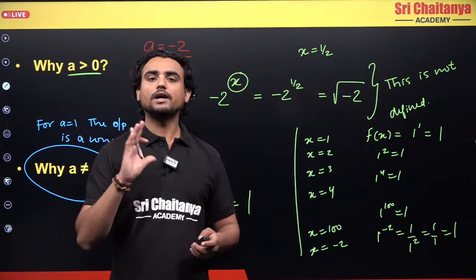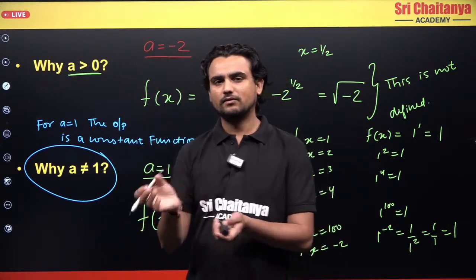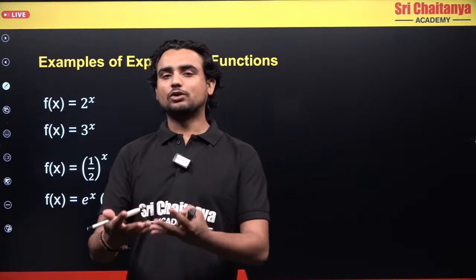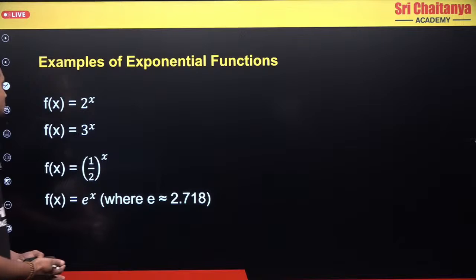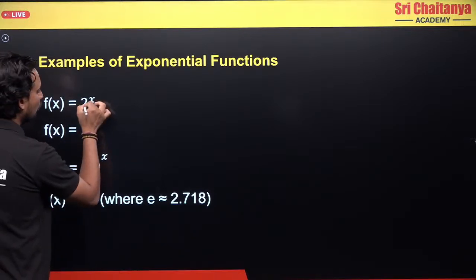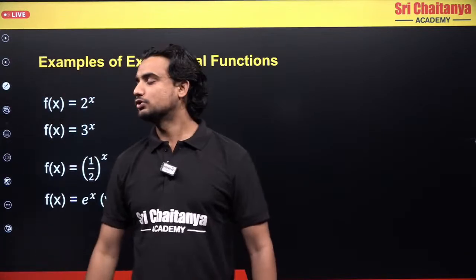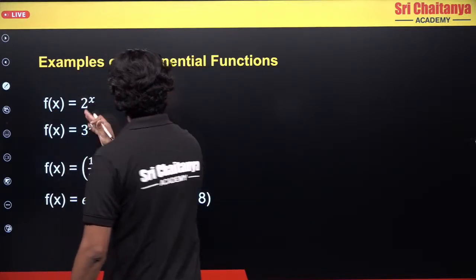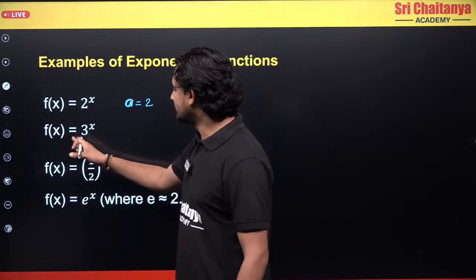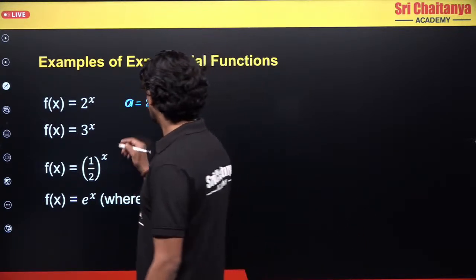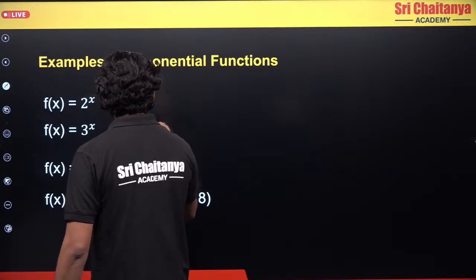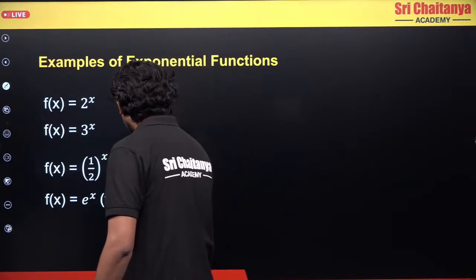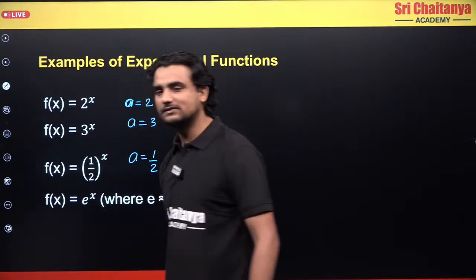So next time you draw the graph, you should know what value of a you should be taking. Now let's talk about some examples of exponential functions. What is this? f(x) equals 2 raised to x. What is a here? a is equal to 2. Is a valid here? Yes. For f(x) equals 3 power x, what is a? a is equal to 3. Is this valid? Yes. Now, what is a here? The value of a here is equal to 1 by 2. Is this valid here? Yes.